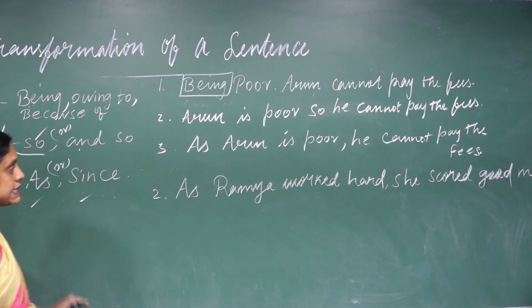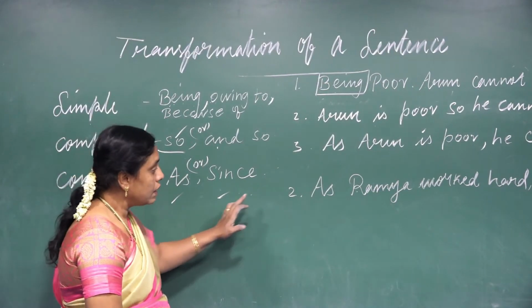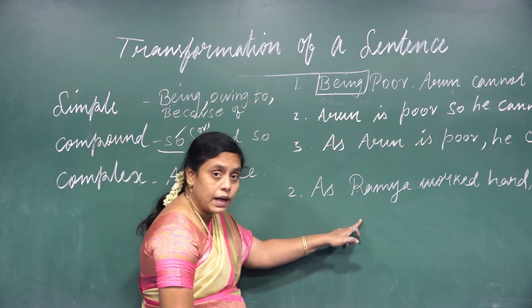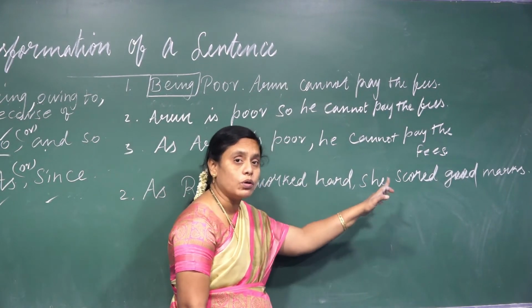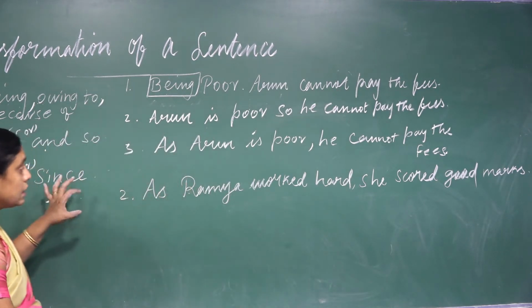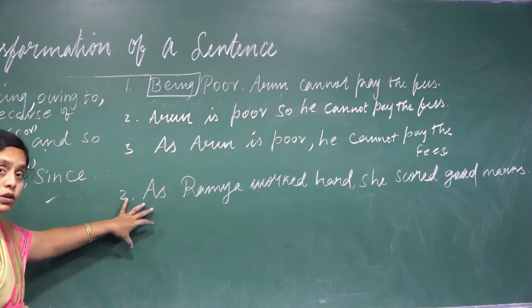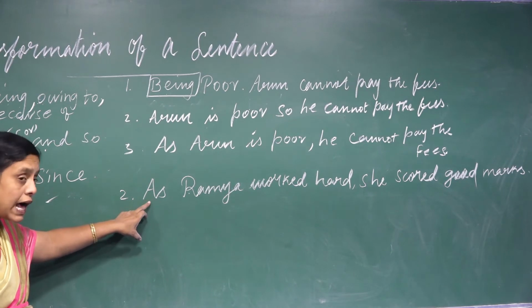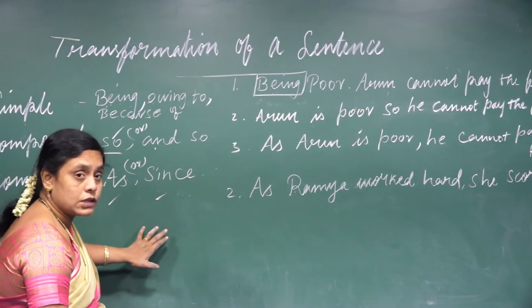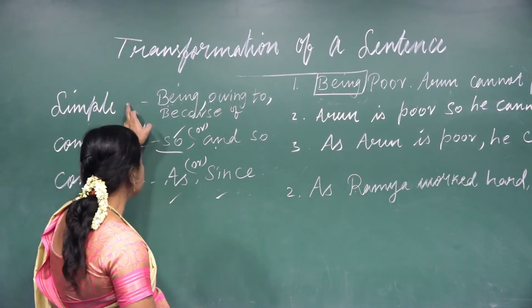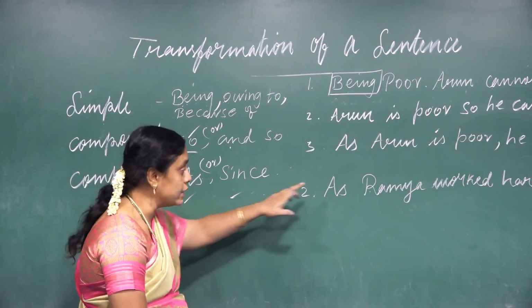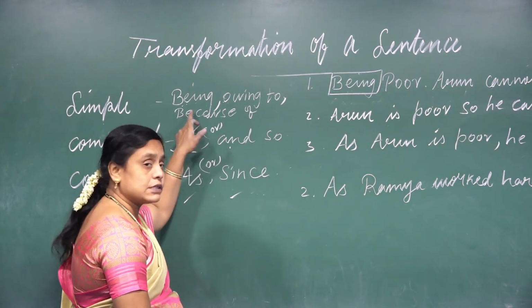And now the second example: As Ramya worked hard, she scored good marks. So you tell me, what type of sentence have I written on the board? I used as. So where is it, as? Yes, in the complex. So I want to change this complex sentence into compound as well as simple.